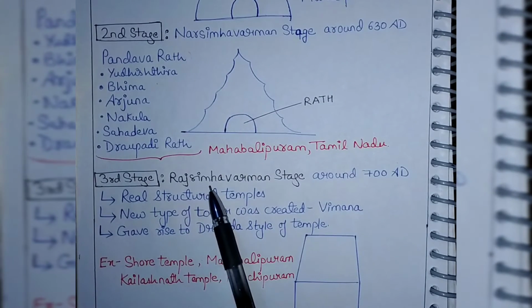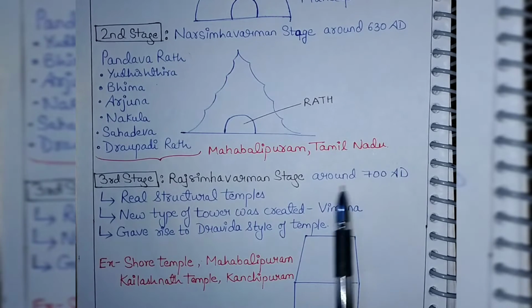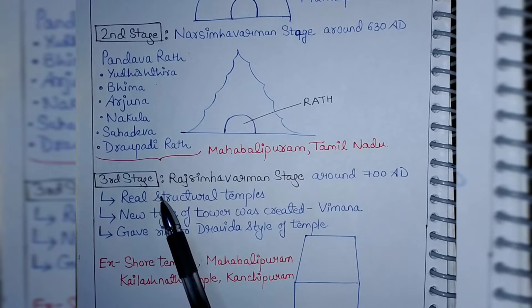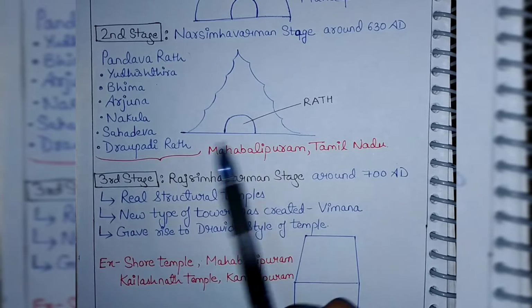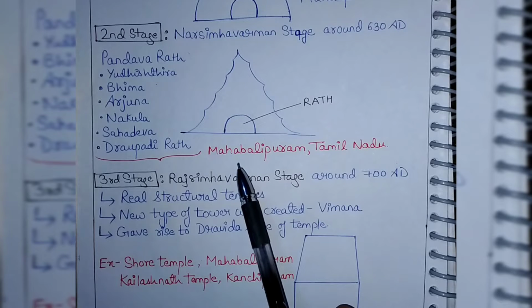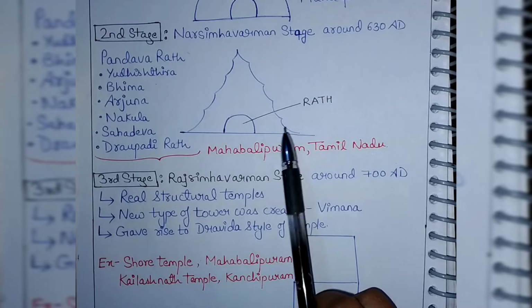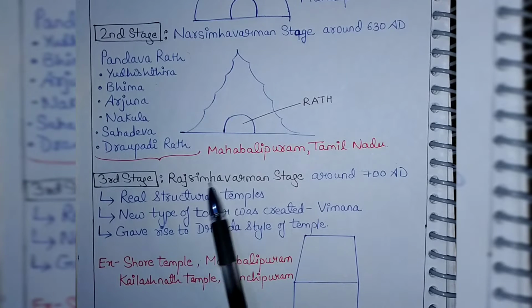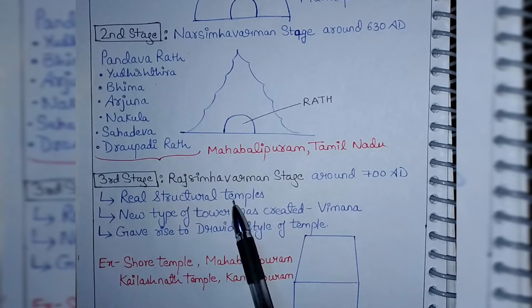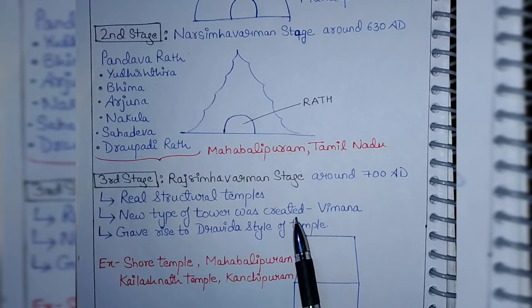Third stage is the Raj Simha Varman stage, around 700 AD. It consists of real structural temples. In the earlier two stages, the temples were already created and later on they were reconstructed. But the third stage temples were the real ones. They were created from the base. A new type of tower was created, known as Vimana.